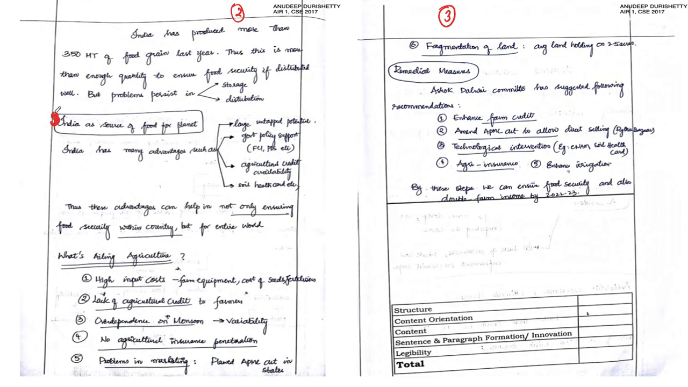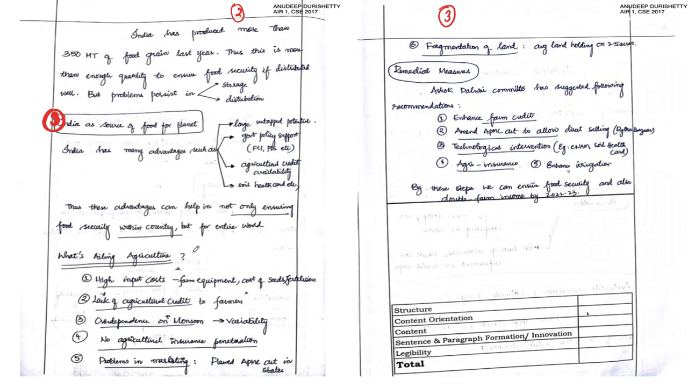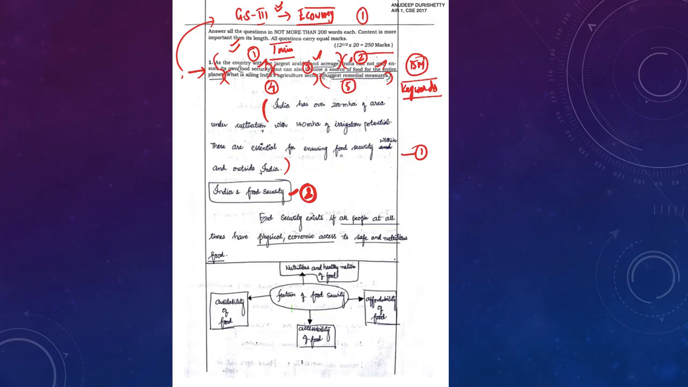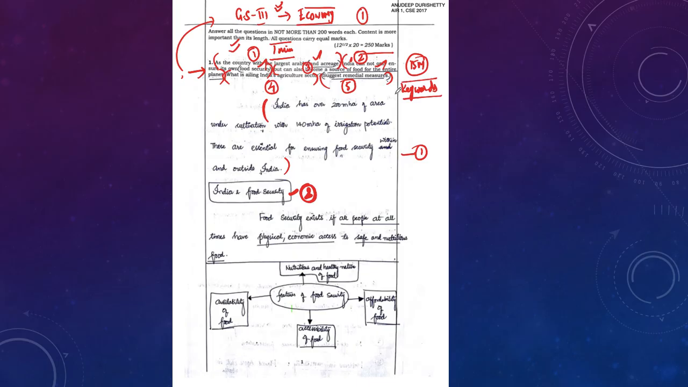For the third subheading he has put India as a source for the entire planet, that is, we can supply food to the planet. That is the third component. Fourth is what is ailing India's agricultural sector, which he has put as the fourth component. And the final one, suggest remedial measures, he has included in the final segment. This is what I say: whenever we write an answer in GS paper 3, we have to address each segment of the question correctly and completely with proper subheadings. This is one important learning which we need to improve.